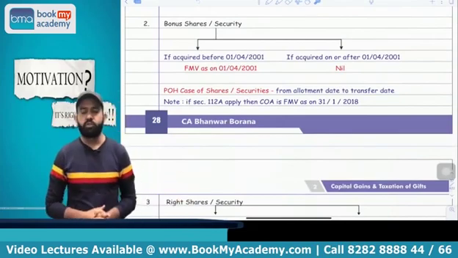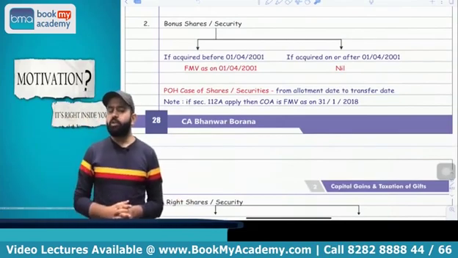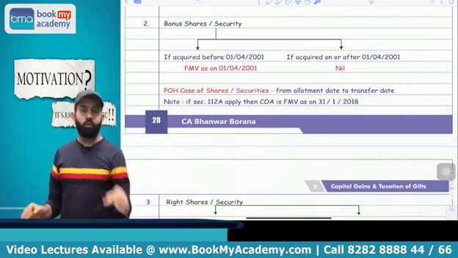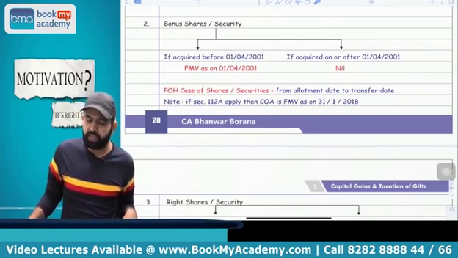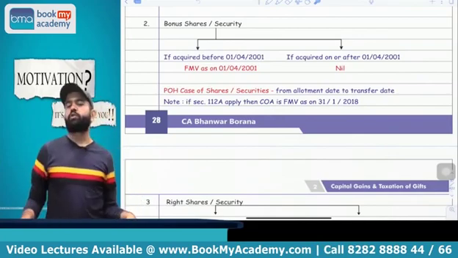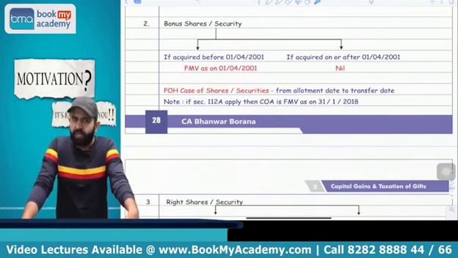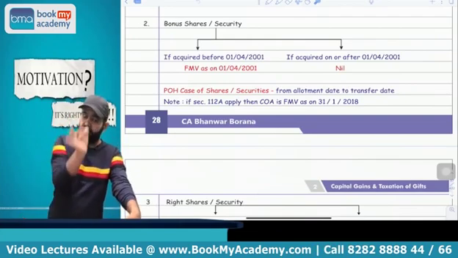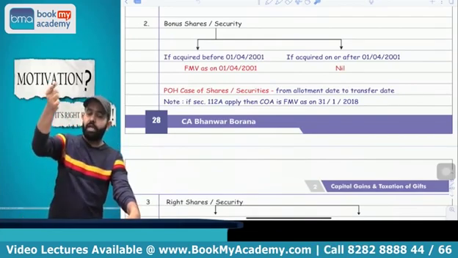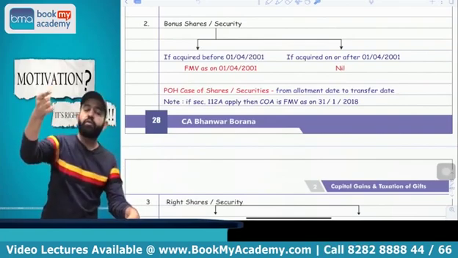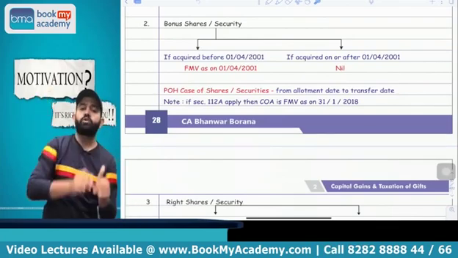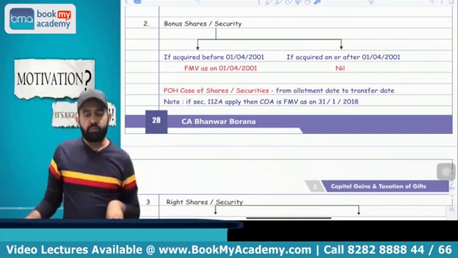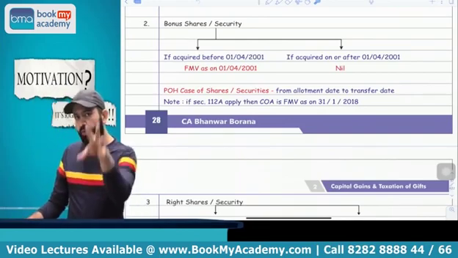What will be the cost of acquisition of bonus share and security? So in case of bonus share and security, obviously your cost of acquisition will be nil. But try to understand, if bonus share is acquired before 1/4/2001, then whatever FMV is on 1/4/2001, that will be your cost of acquisition. So in case of bonus share, your cost of acquisition will be nil. But if bonus share is allotted before 1/4/2001, then the FMV as on 1/4/2001 benefit is available. So whatever FMV as on 1/4/2001, that will be treated as your cost of acquisition of bonus share.